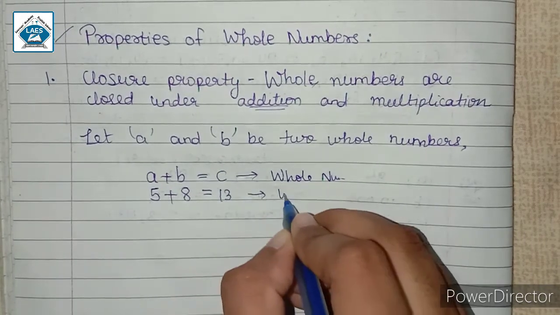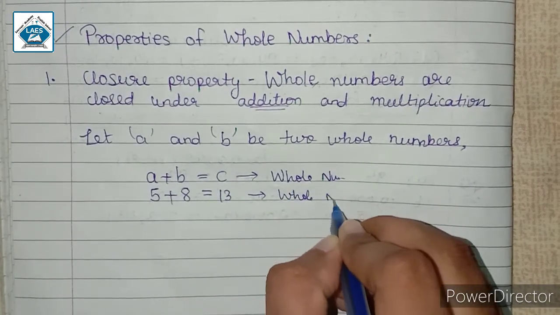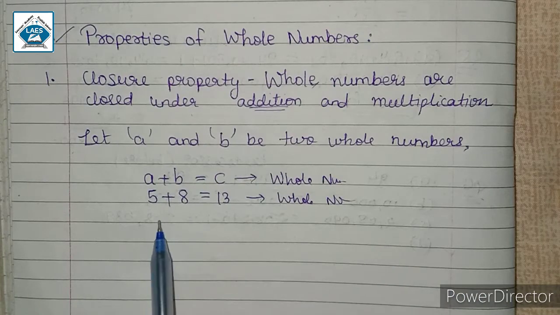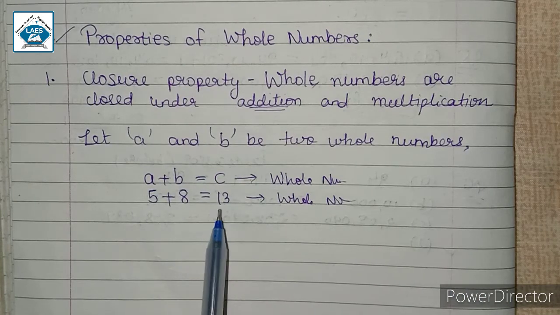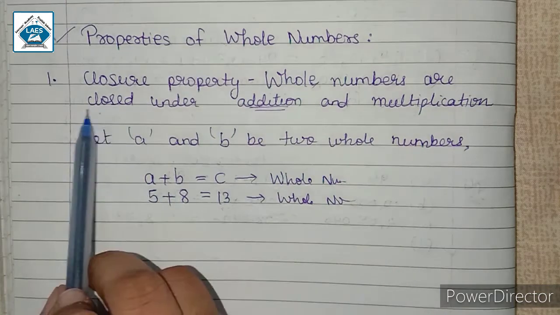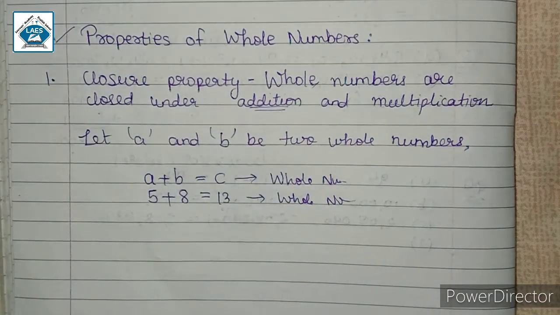And 13 is also a whole number. So in this case we can say that addition of two whole numbers is also a whole number. That means whole numbers are closed under addition. ठीक है, दो whole numbers को add करेंगे तो हमें क्या मिलेगा?